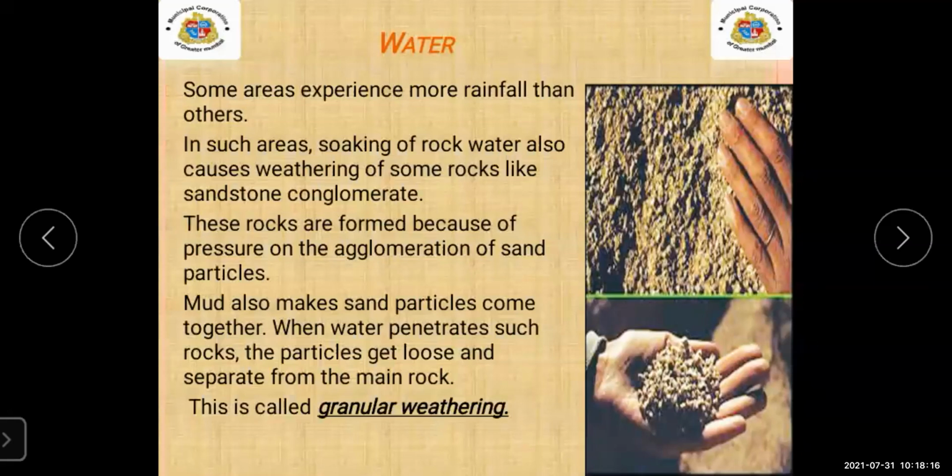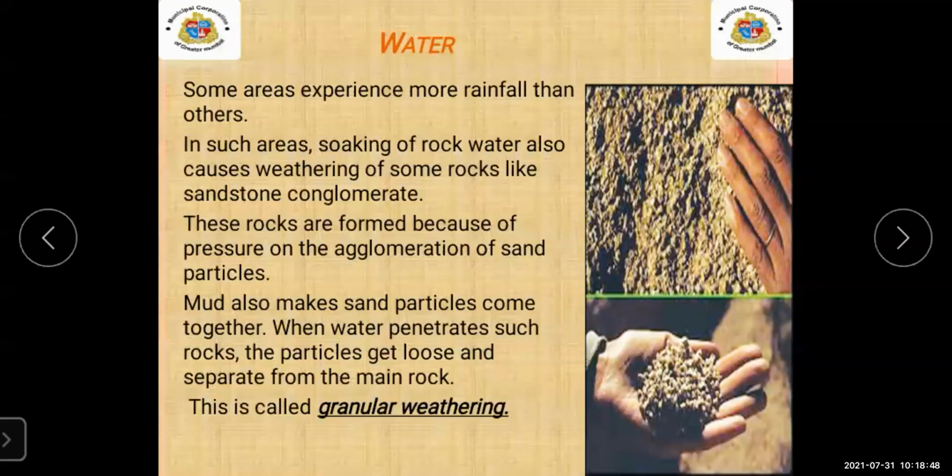In this type of area, soaking of rock by water can be seen due to the heavy rain, and because of weathering, some rocks like sandstone conglomerate. It means if there is more rainfall there, then this type of rock can be seen.